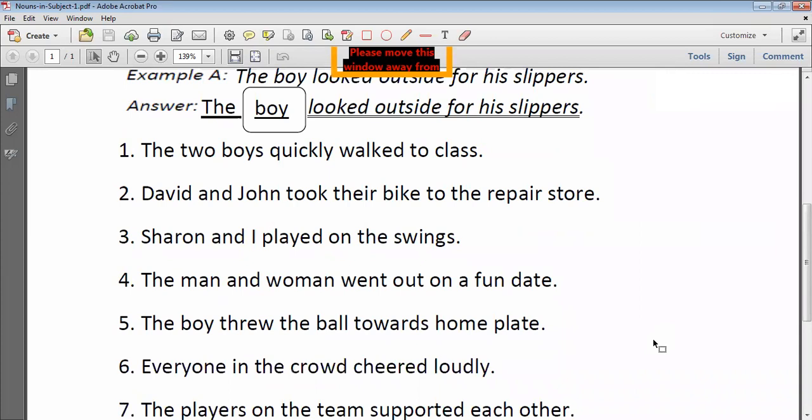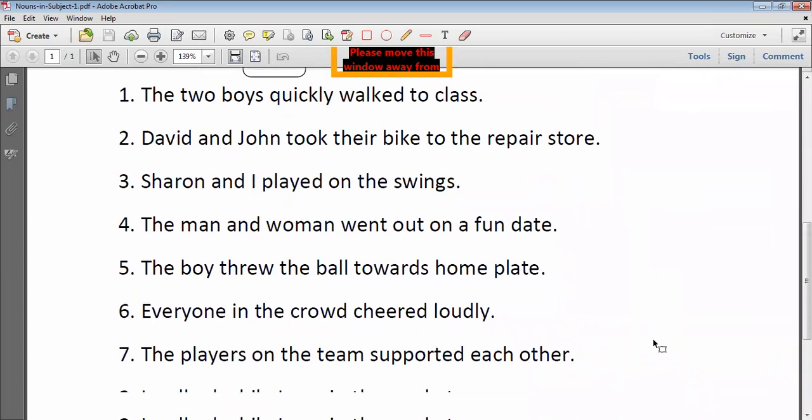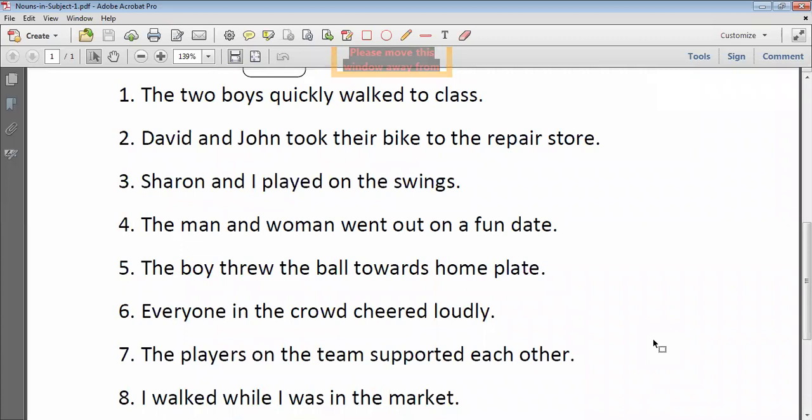The man and woman is the subject, man and woman are nouns, and went out on a fun date is the predicate. Good. Next. The boy threw the ball towards home plate. The boy is subject and noun. Threw the ball towards home plate is the predicate. Ma'am, threw is the verb also, na? Yes. Next.